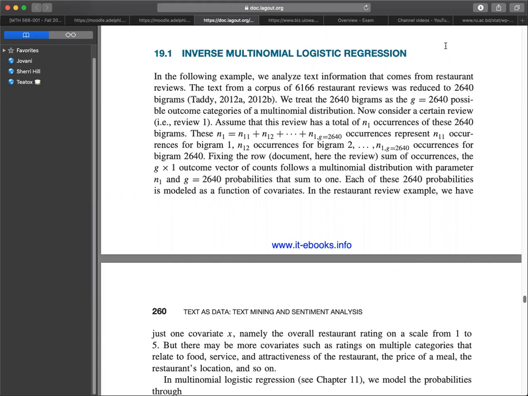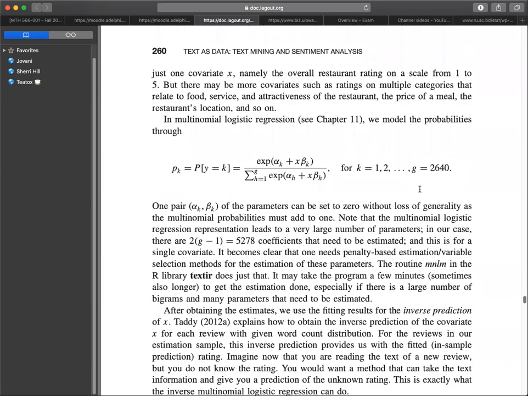In the restaurant review example, we have just one covariate, x, namely the overall restaurant rating on a scale from 1 to 5. But there may be more covariates, such as ratings on multiple categories that relate to food, service, and attractiveness of the restaurant, the price of a meal, the restaurant's location, and so on. In multinomial logistic regression, we model the probabilities through p_k, which is equal to the probability where Y equals k, which is the exponential of alpha_k plus x times beta_k, over the summation of h equals 1 through G, of the exponential of alpha_h plus x times beta_h, for k equals 1 through G, where G is 2,640.